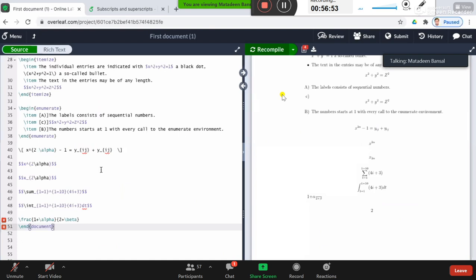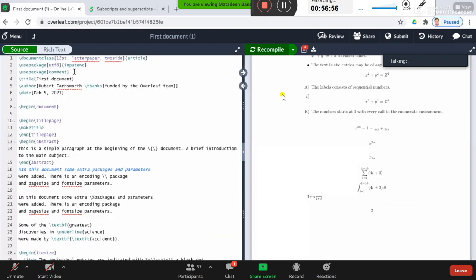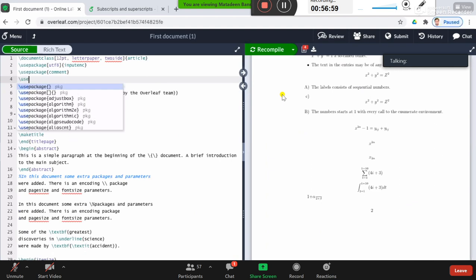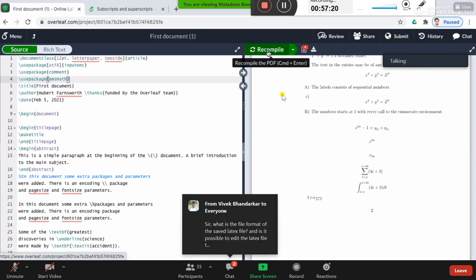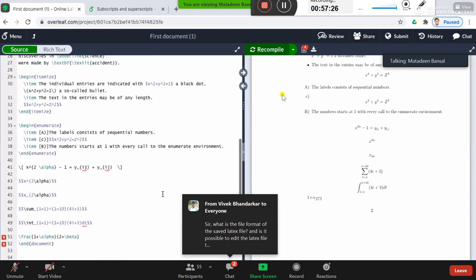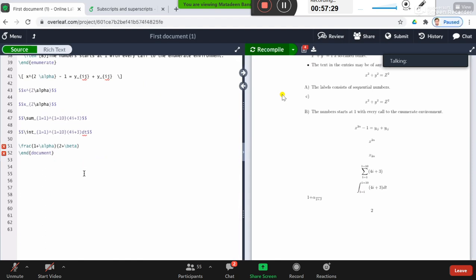Use package, AMS math package. Oh, it is giving me the error because I have not used the math mode.